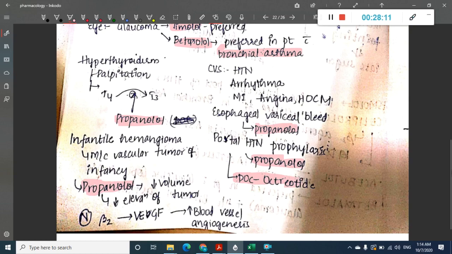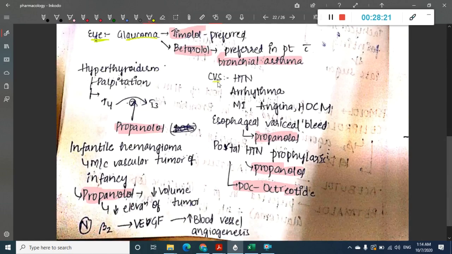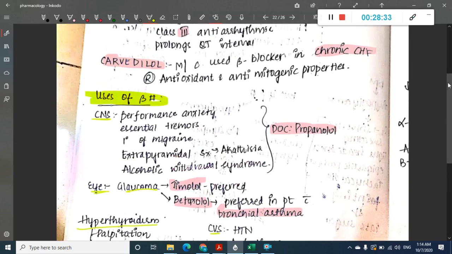So these are the different uses of propranolol. We have the CNS uses, the eye use, which is glaucoma, then CVS uses, and esophageal variceal bleeding, portal hypertension, hyperthyroidism, and infantile hemangioma, which are all propranolol.